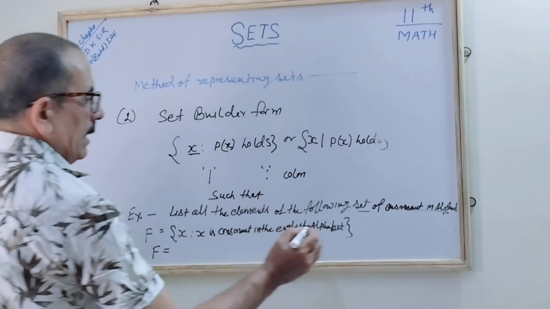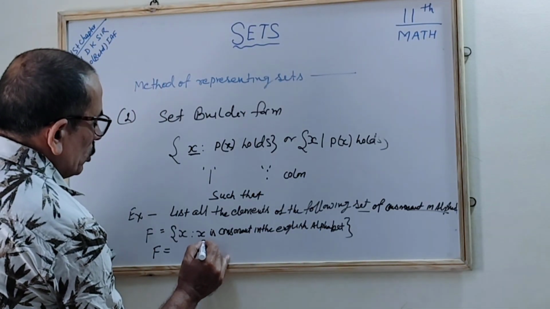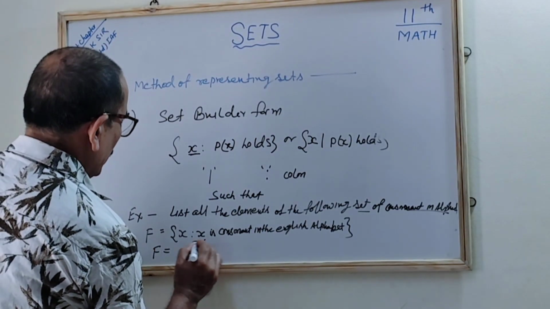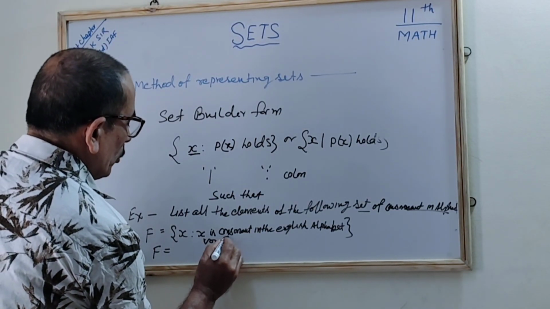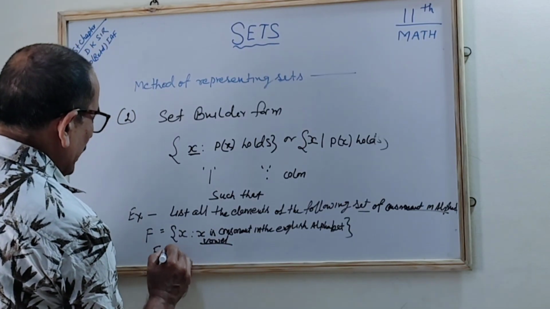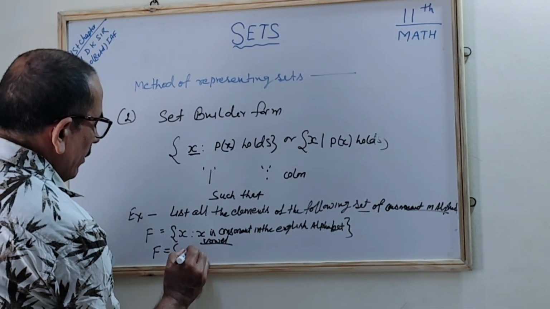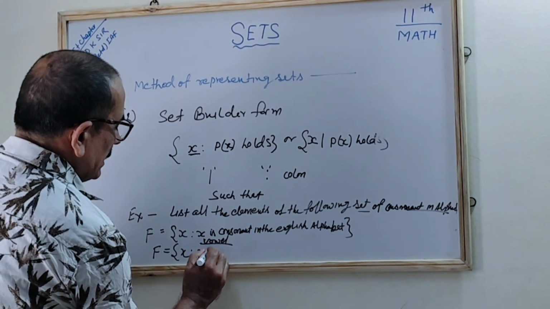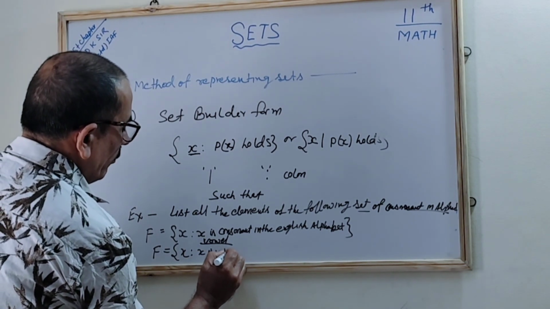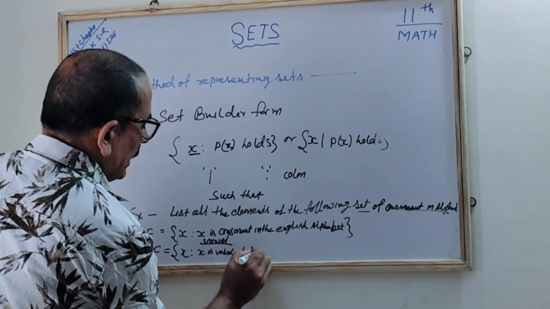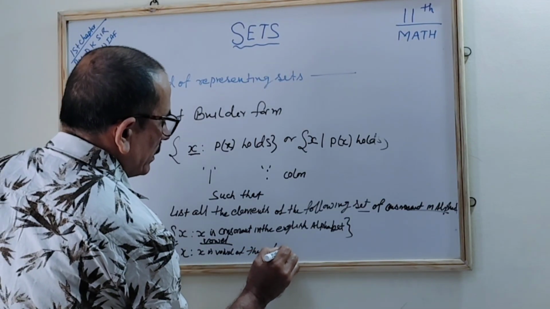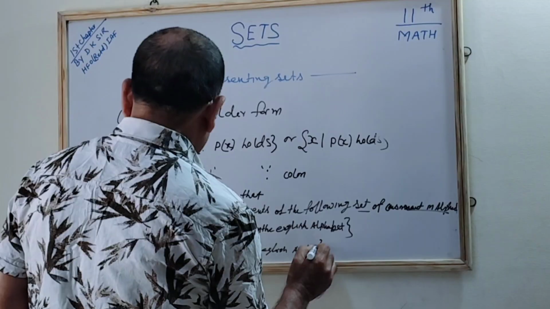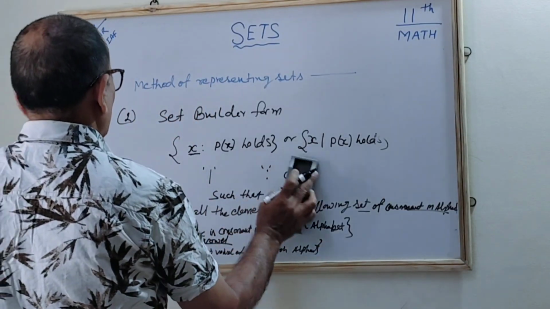Suppose I have to show the vowels in this form, what will we write? x is the vowel of the English alphabet. Correct?